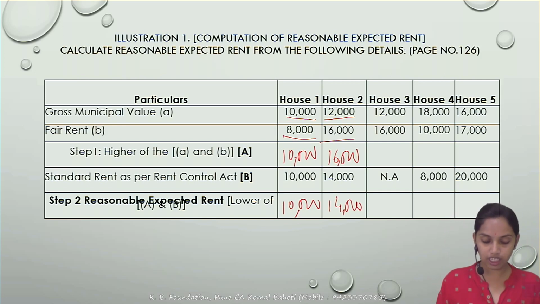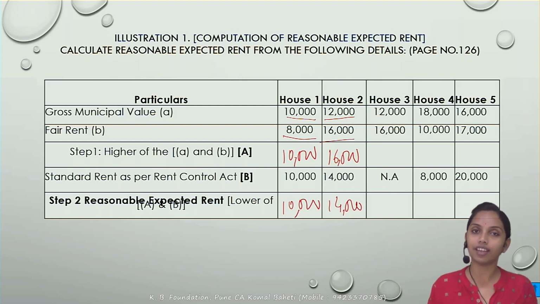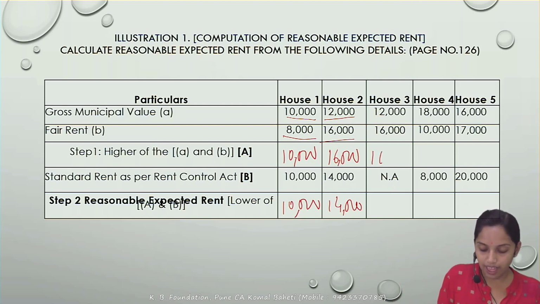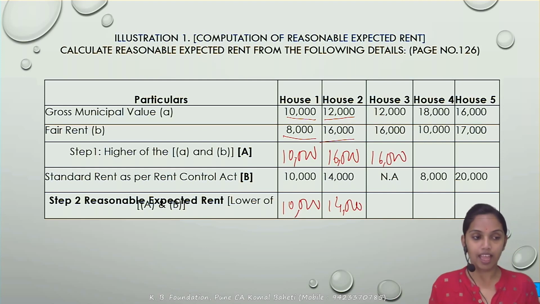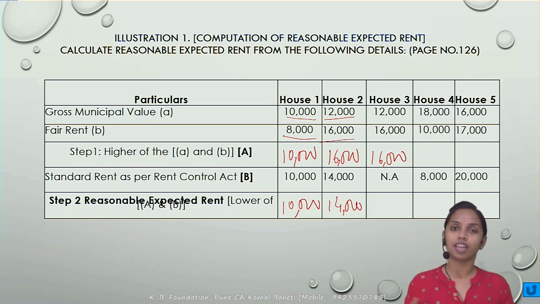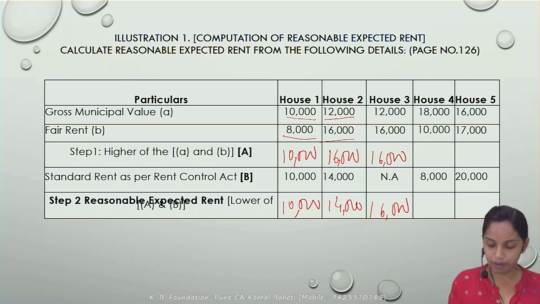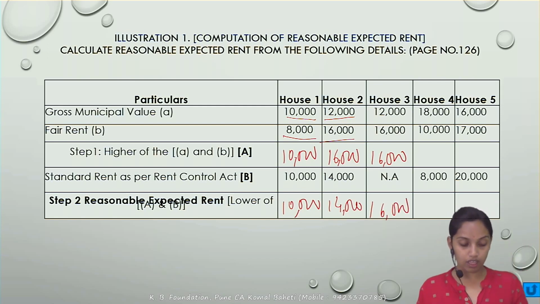Next, in house 3, again we'll compare the municipal value with the fair rent, whichever is higher. So the step 1 answer would become 16,000, and that 16,000 we compare with the standard rent. But if the standard rent is not available, then we ignore step 2. Correct? Then step 2 would directly be ignored. The step 1 answer becomes the reasonable expected rent. So the 16,000 would become the reasonable expected rent. Higher, lower and higher. Correct?